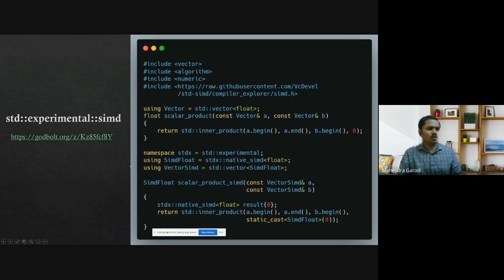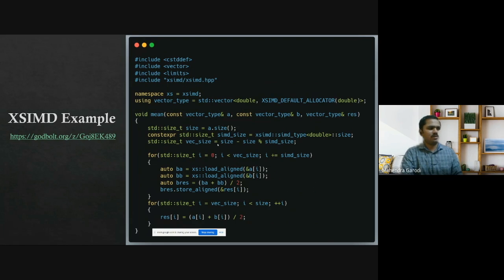You can go on Godbolt and experiment with this. When I share the slides, there will be links available where you can play with these examples as well. So this only provides a data type. There is another library called XSIMD, which provides operations as well. Here, you can see it's not that simple code, right? You need to take care of alignment, you need to take care of particular operations, and you have to also calculate the remainder loop. Yes, wrapper classes provide some options where you can get a vector length, divide, get a remainder, and do some magic here. So that is still possible.